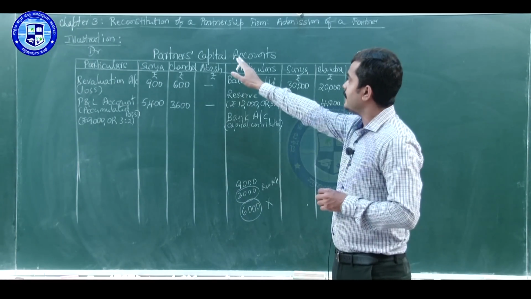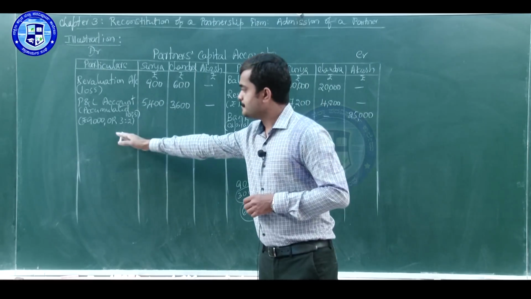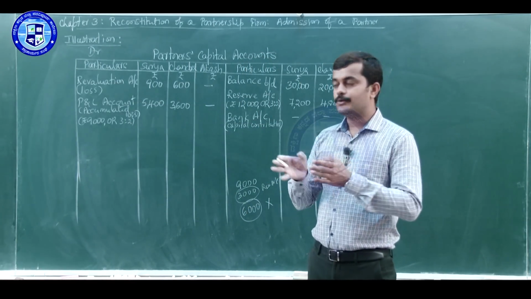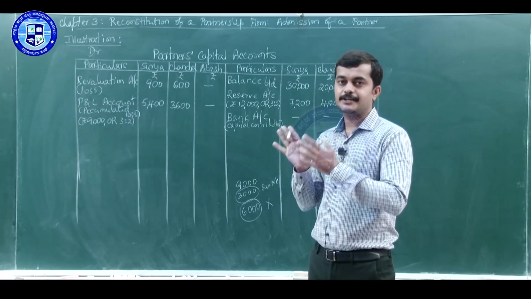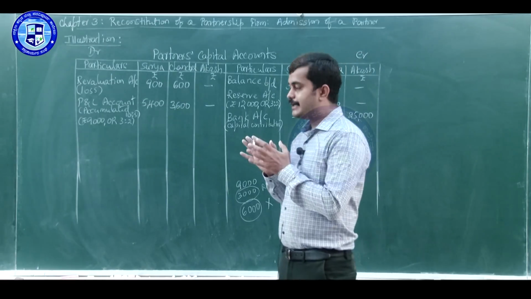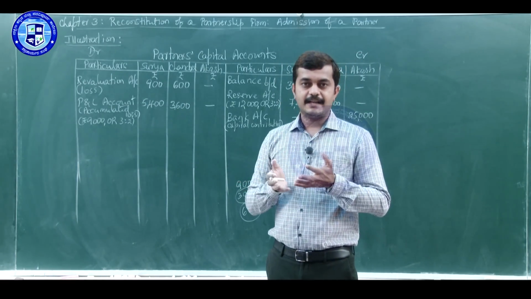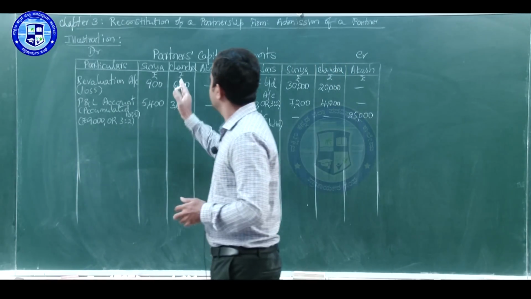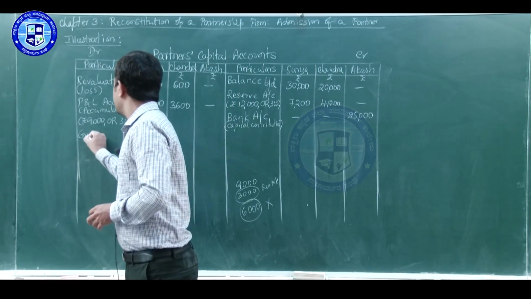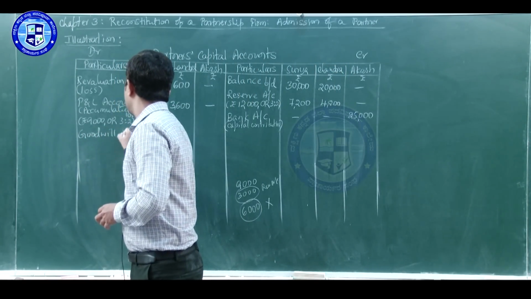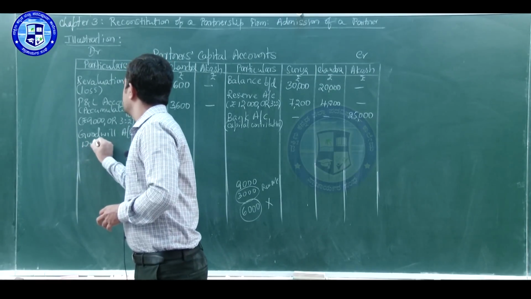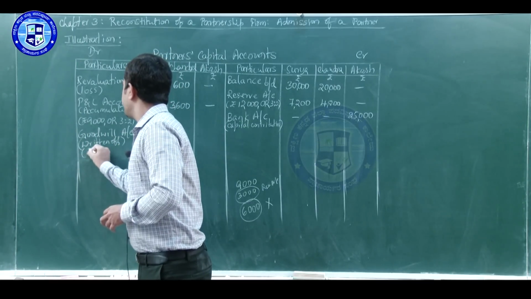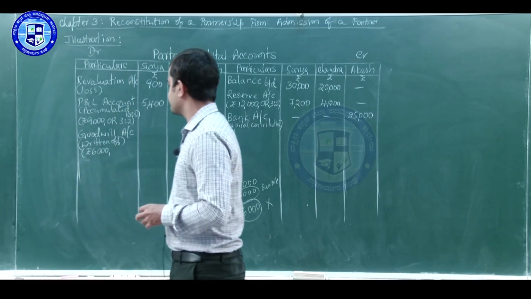Entry will be all partners' capital accounts debit to goodwill account. So, here goodwill already appears in the books. So, we have to take goodwill account only to write it off. Once we write it off, when we prepare the new balance sheet, goodwill account will not come in the new balance sheet. So, the entry we will write on the debit as goodwill account, goodwill written off. So, rupees 6,000 its current value now.